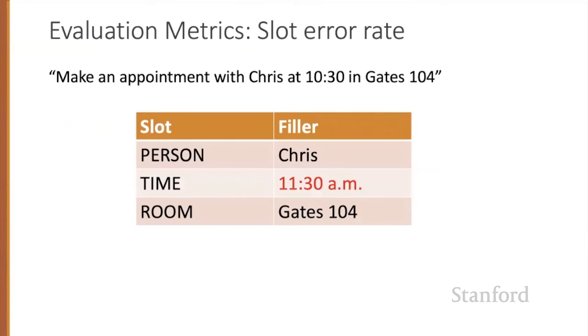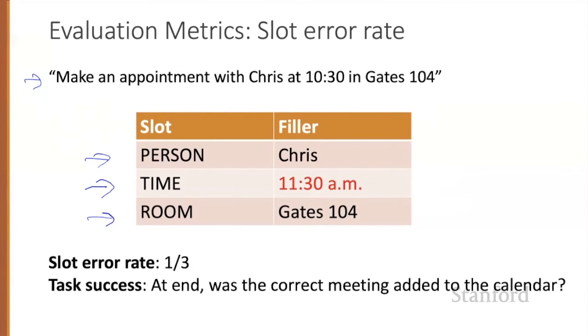Consider a system given this sentence: make an appointment with Chris at 10:30 in Gates 104, which extracts the following candidate slot structure: person Chris, time 11:30, room Gates 104. Here, the slot error rate is 1/3, since the time is wrong. Instead of error rate, slot precision, recall and F-score can also be used. And slot error rate is also sometimes called concept error rate. We can also measure task success as well as the slot error rate.